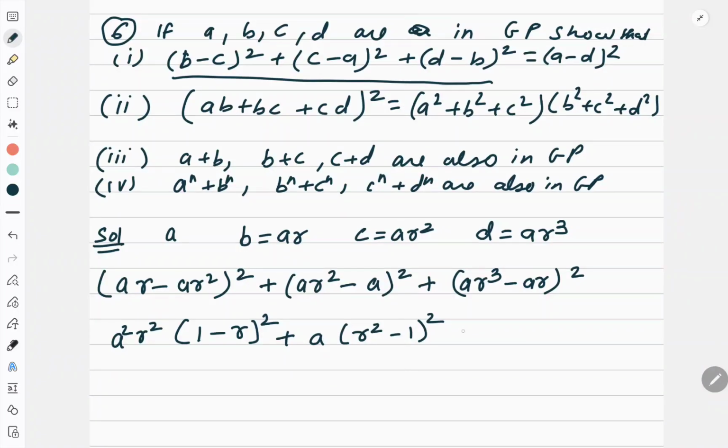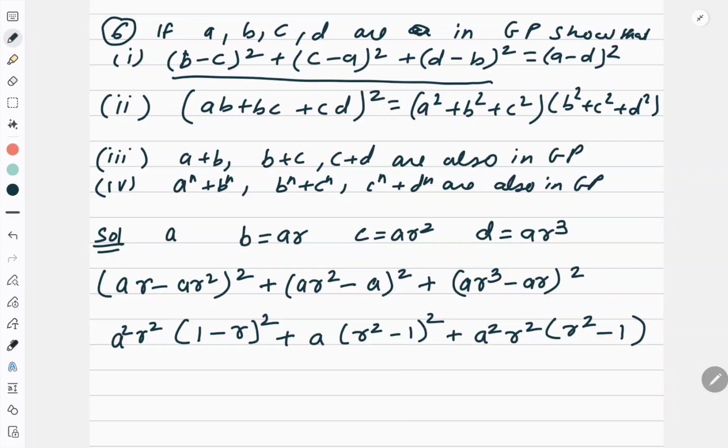From the third bracket, what can I take out? I can take out a square, r square common. What is left? If a is gone, r square is there, minus 1. Correct? So now this is what I got. Next, I'll open the expression and check what I'm getting.